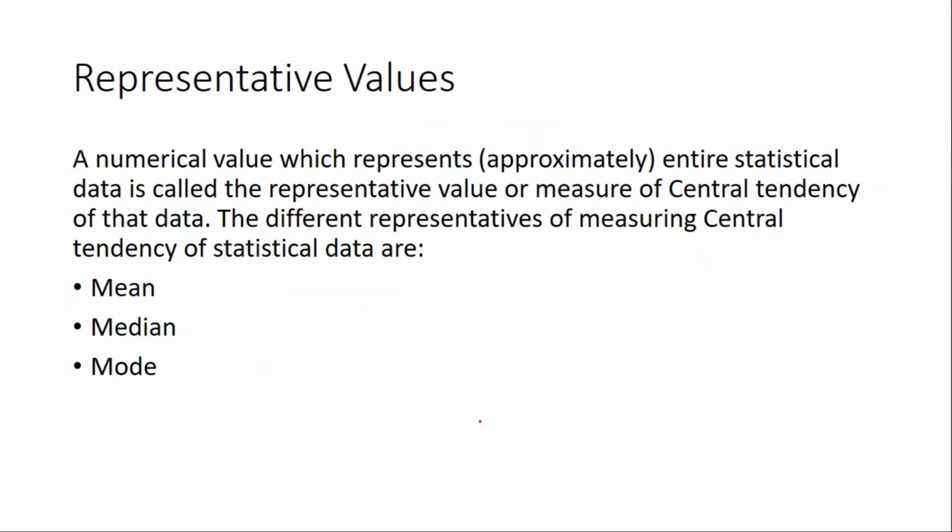Now representative values. A numerical value which represents approximately the entire statistical data is called representative value or measure of central tendency of that data. The different representatives of measuring central tendency of statistical data are mean, median and mode.